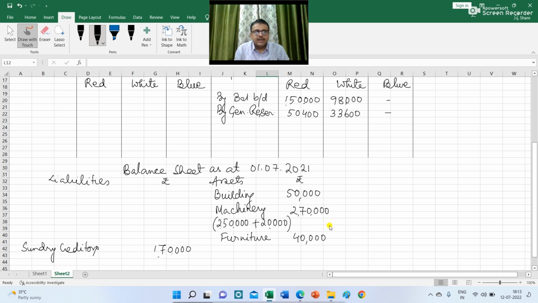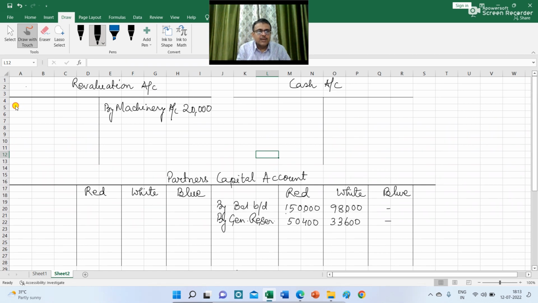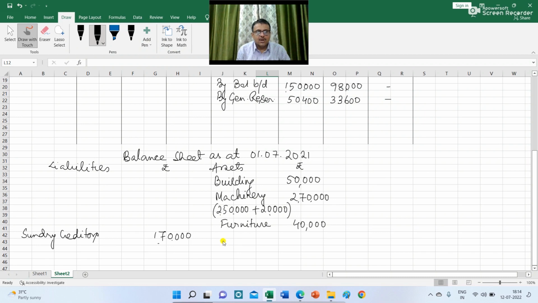In the balance sheet the stock is given as 60,000, but there is an adjustment: a revaluation of stock, with a decrease in its value by 10%. So in the revaluation account I am writing debit to stock 10% of 60,000, that is 6,000. In the balance sheet I have to write stock 60,000 as the opening balance, and there is a devaluation of stock by 6,000. So the final figure of stock is 54,000.